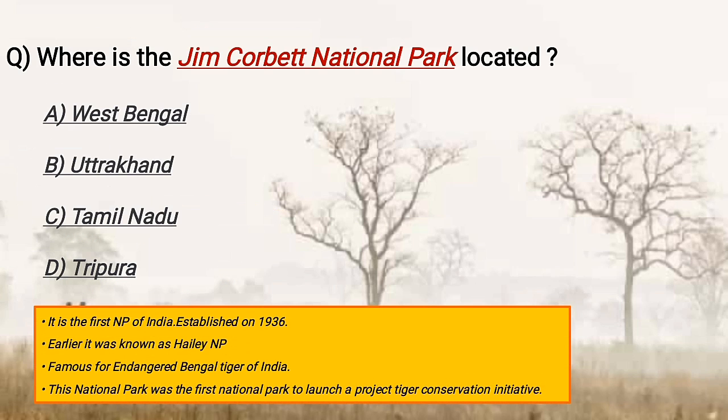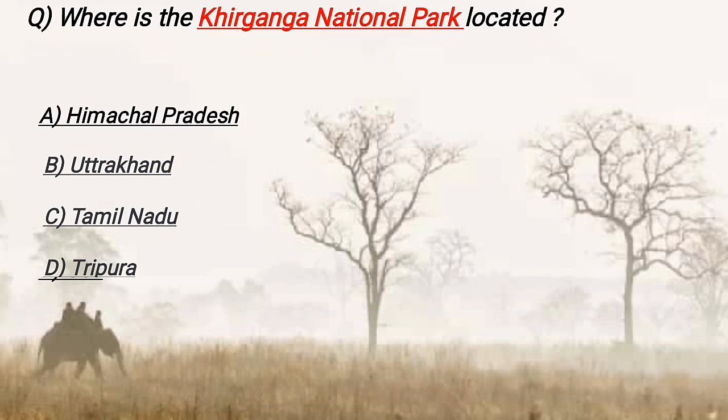Where is the Jim Corbett National Park located? It is located in Uttarakhand and it is the first national park of India, and it was established in 1936, and earlier it was known as the Hailey National Park, and it is famous for the endangered Bengal tiger of India. And also this national park was the first national park in India to launch the Project Tiger Conservation Initiative.